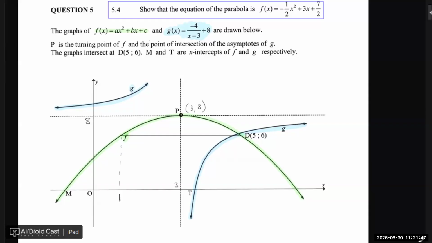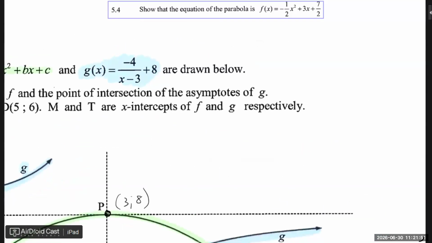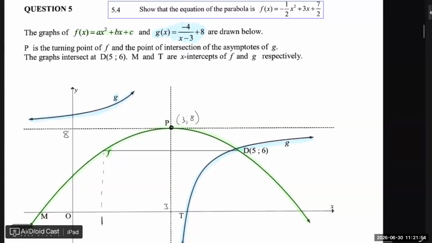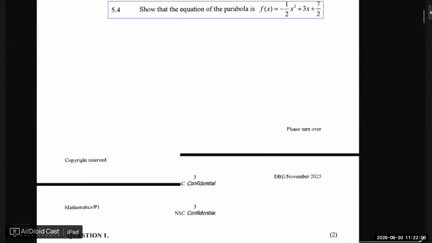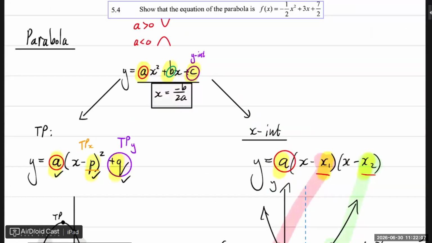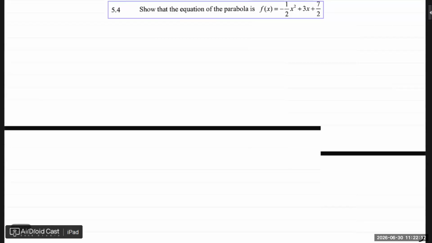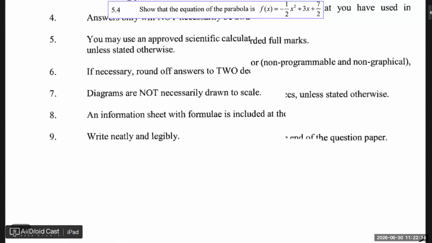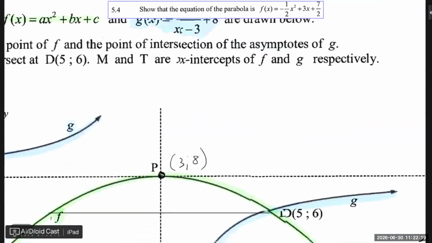All right. Did you get that value? So what do we have? In what form is this? Ask yourself, like we did earlier, is it in the turning point form or the x-intercept form? Or what do we have? We have the turning point. So if we have the turning point, we can just use the turning point's equation.